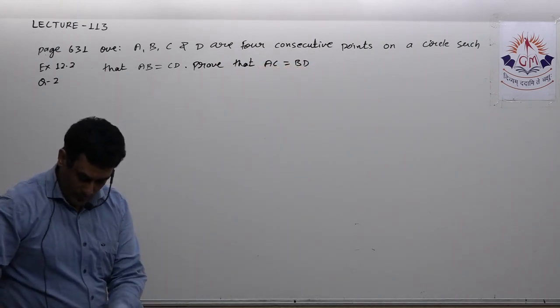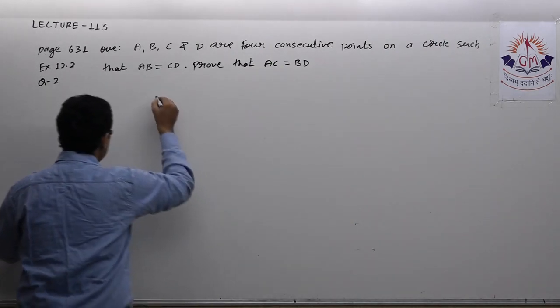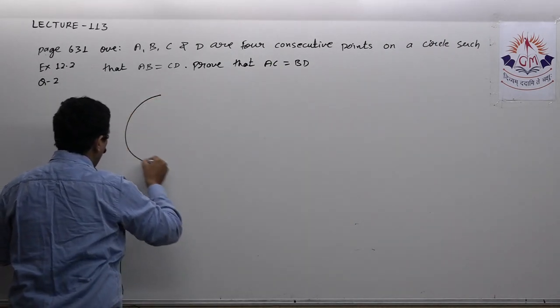Okay, so let us see. We have a circle and there are 4 points on this circle.